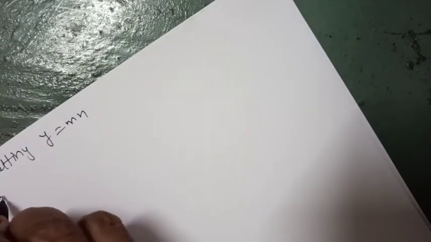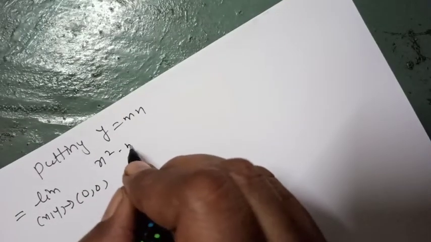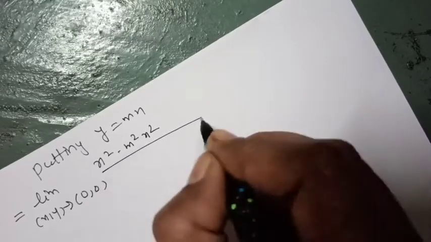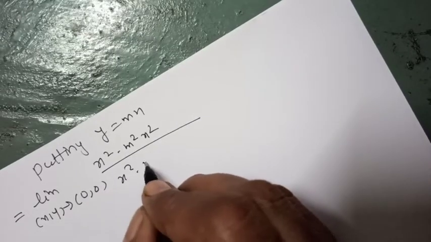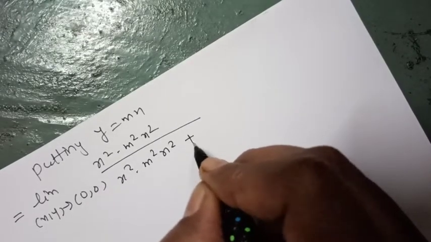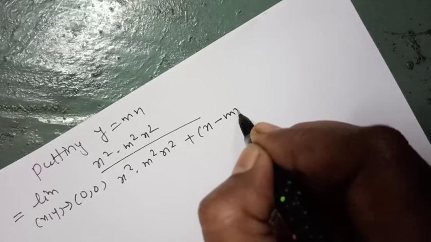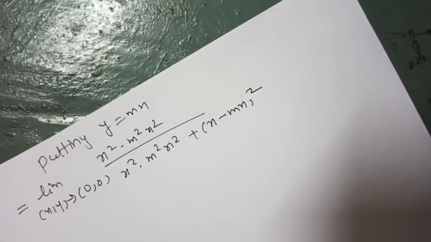Putting y equal to mx, it is equal to limit x y tends to 0, 0 of x square into m square x square upon x square into m square x square plus x minus mx whole square.